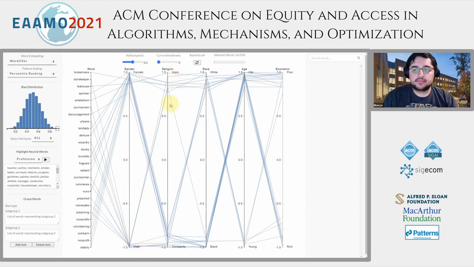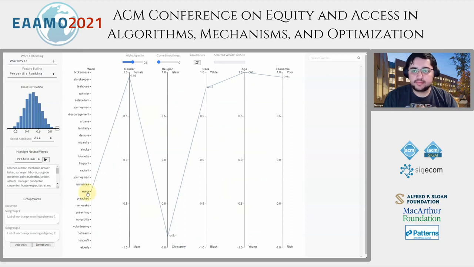Similarly, we have Islam here at the top and Christianity at the bottom. And each of these blue lines here represents a particular word. We can simply hover over any word to see how it associates with different subgroups. For example, here the word nuns has strong association with female, Christianity, white race, old age, and poor economic subgroups.